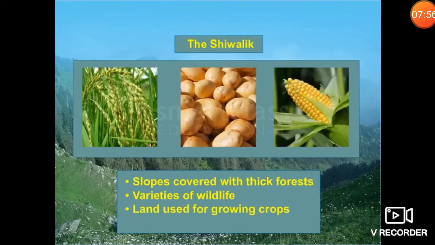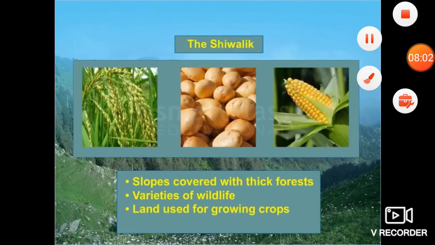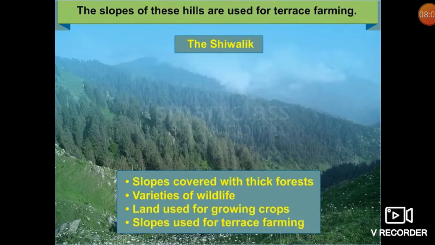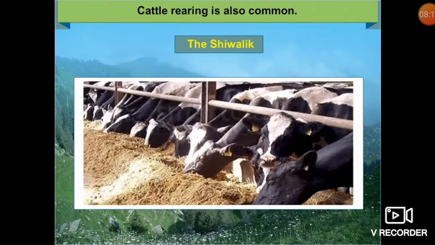Crops like wheat, potato, and maize are grown here. The slopes of these hills are used for terrace farming, so people cultivate the land by terrace farming. Cattle rearing is also common in the Shivalik Range.